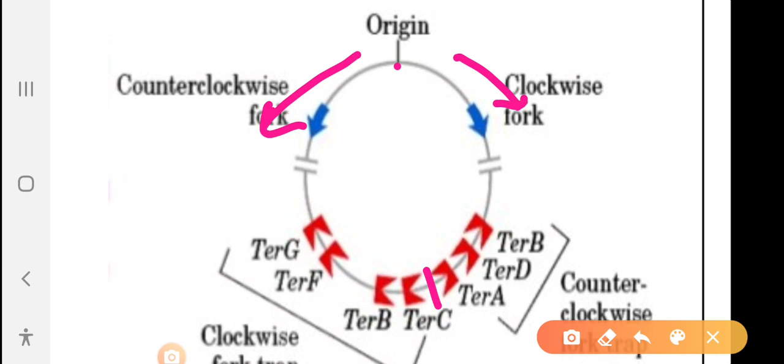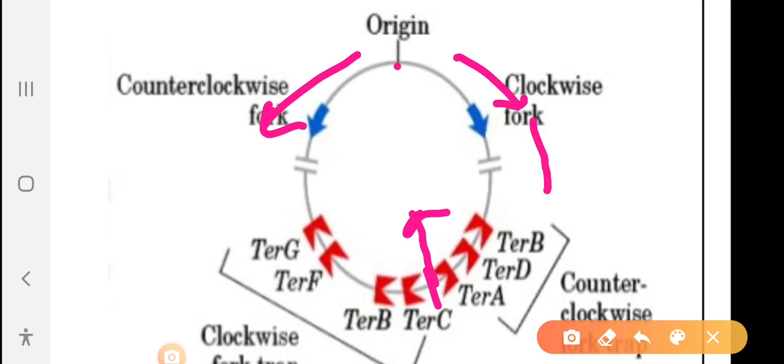As replication proceeds, these two replication forks meet at one place, the terminus. On either side of the terminus there are checkpoints, some proteins: terminus protein G, terminus protein F, terminus binding protein B, terminus binding protein C. These four can stop the fork coming in the clockwise direction.